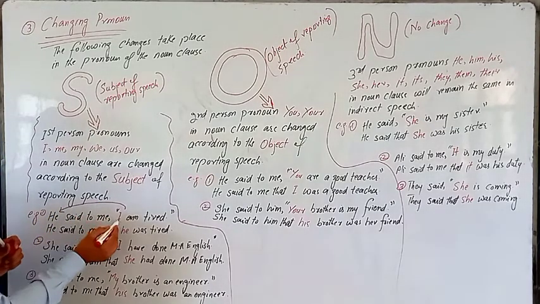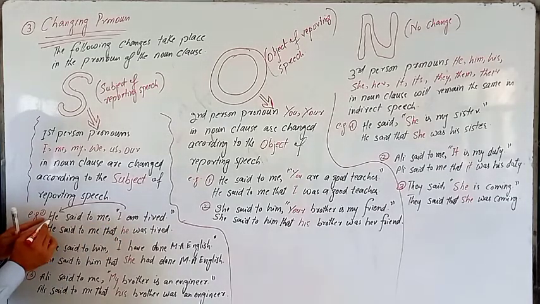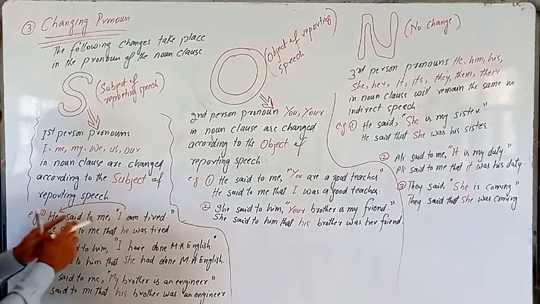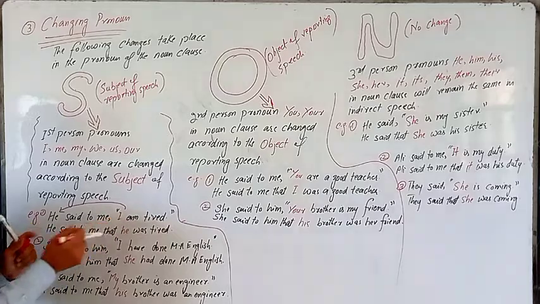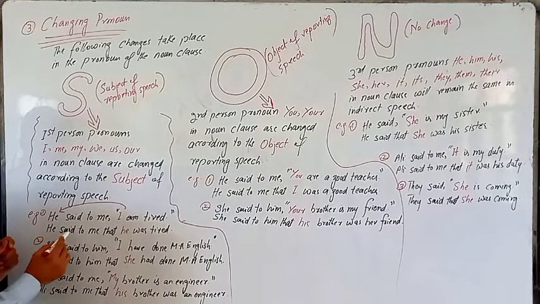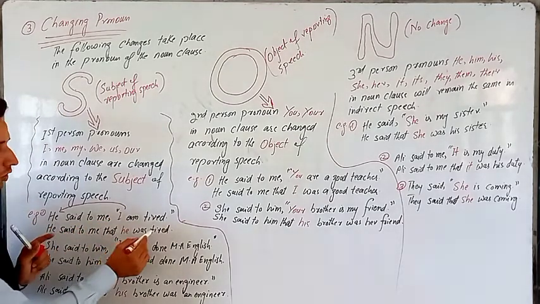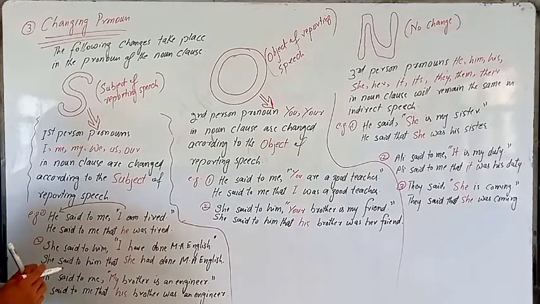So we'll look at the pronoun here. If it is in subjective case, we'll also use the subjective case of the subject. And if it is in objective case, this pronoun is also used in objective case. Here "I" is in subjective case. So, he said to me that he was tired. So "I" is converted into "he".